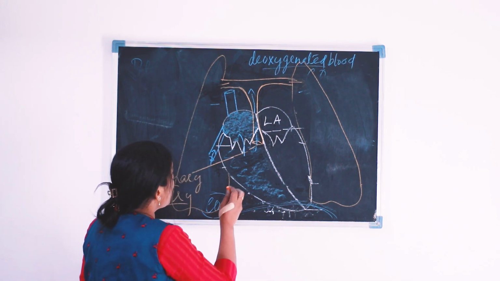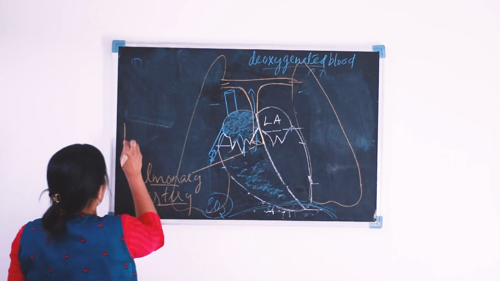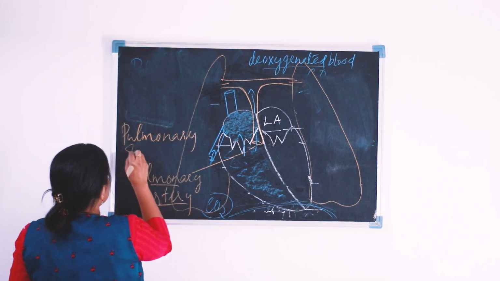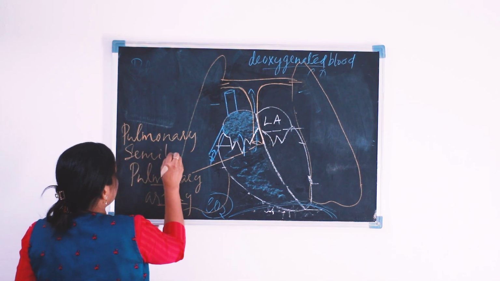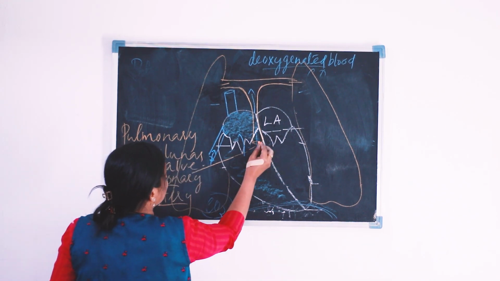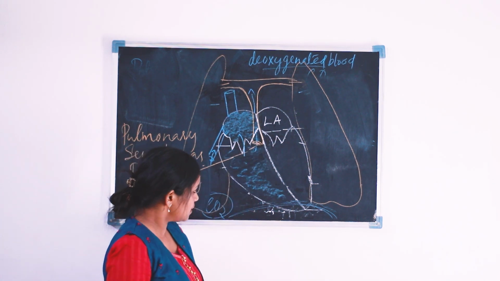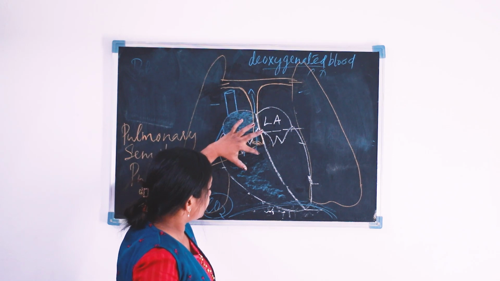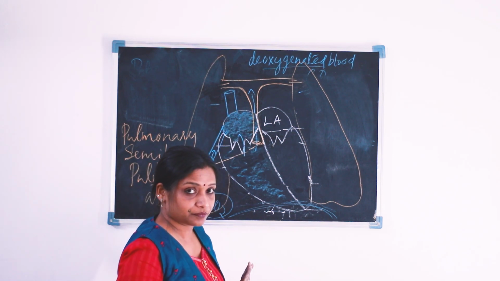The pulmonary semi-lunar valve is located here. That is the separation between the pulmonary artery and the right ventricle.